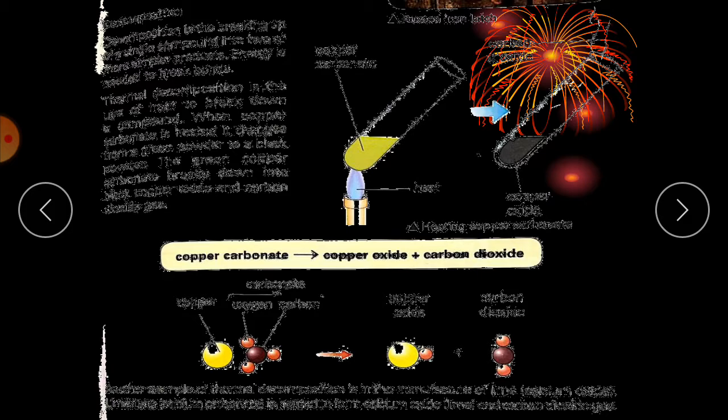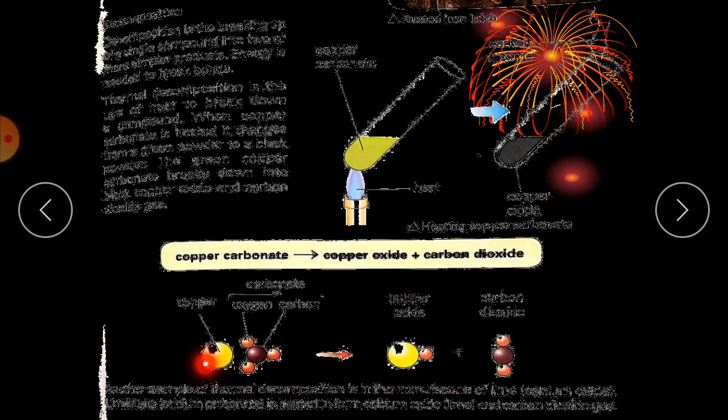And what do we gain? We get one chemical substance, copper oxide, and the other is a gas, carbon dioxide, and its formula is CO2. Here you can see the particle model.